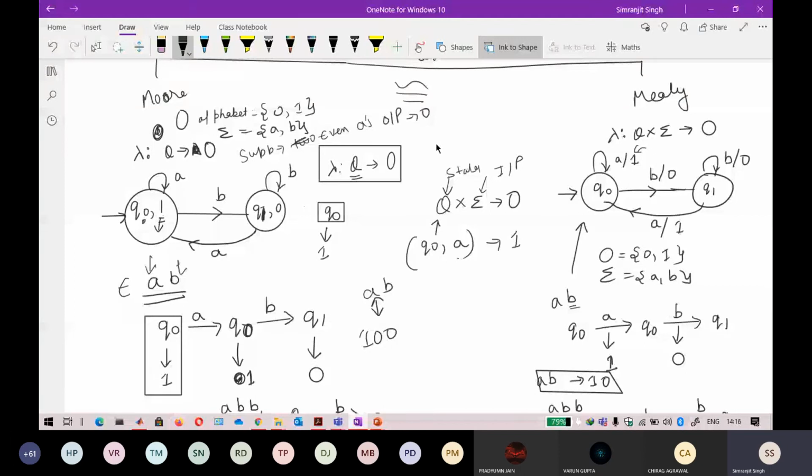Okay, so that machine is also the same machine, also accepting an even number of A's and outputting a 0 here. Because these two machines are equivalent and based on the same language, I have taken the example in such a way that they are based on the same language. That is why they are outputting the same.